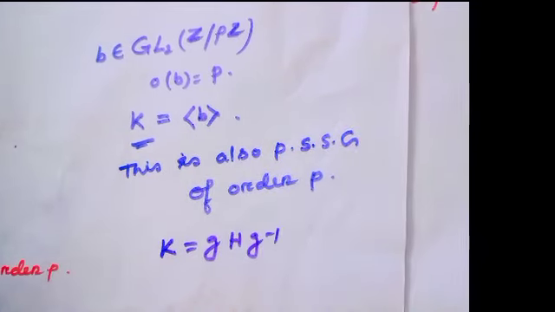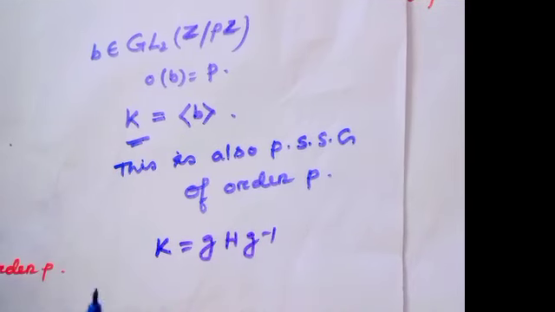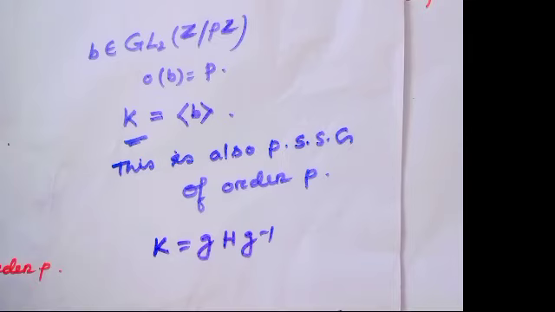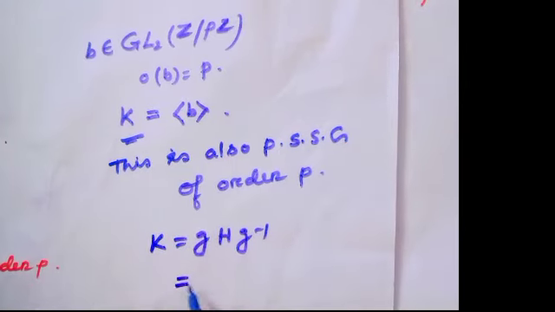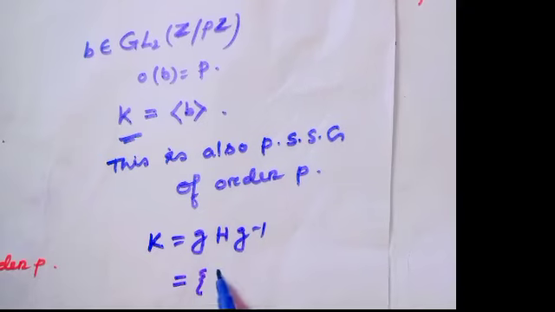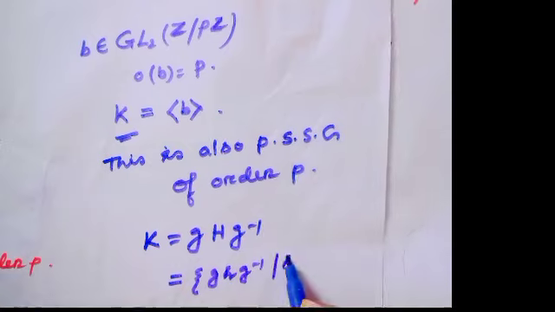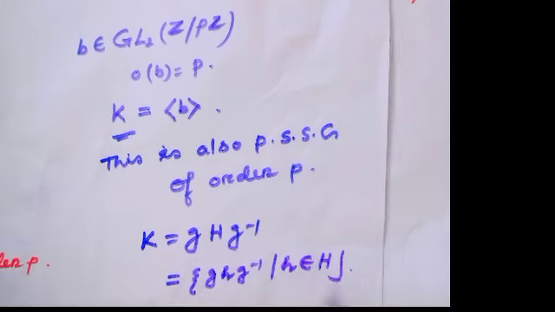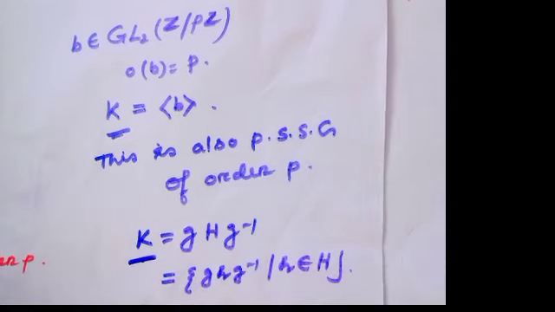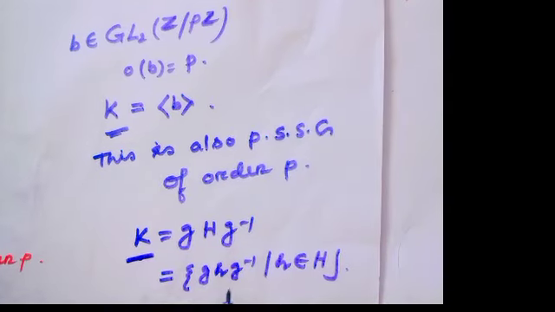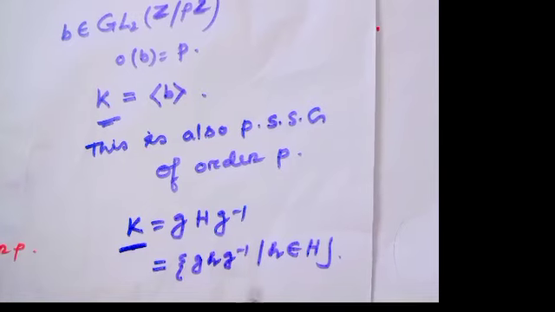By definition, K equals G H G inverse. But this is the definition of conjugacy of two subgroups. For conjugacy of two elements, we have another definition: G A G inverse is the set of elements G a G inverse, where a is a member of H. That means every element of this subgroup K is expressed as G h G inverse, where h is a particular element of this subgroup.